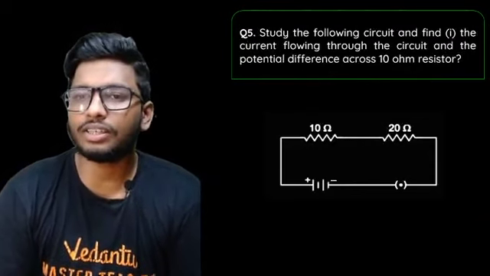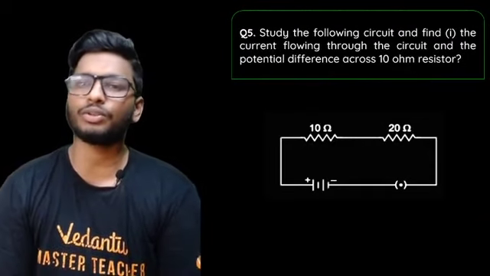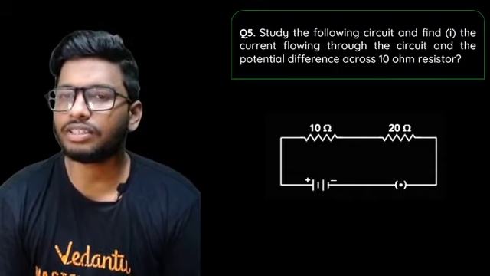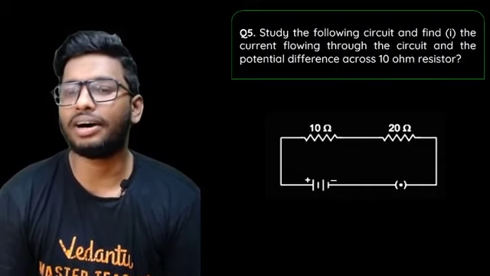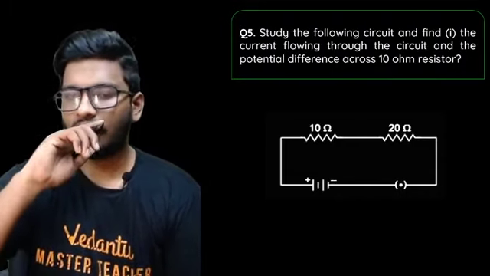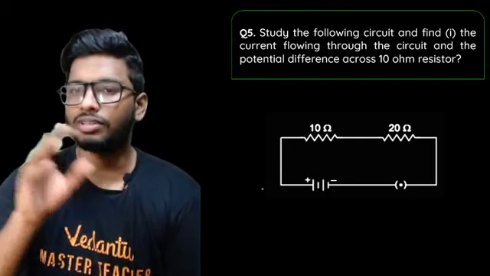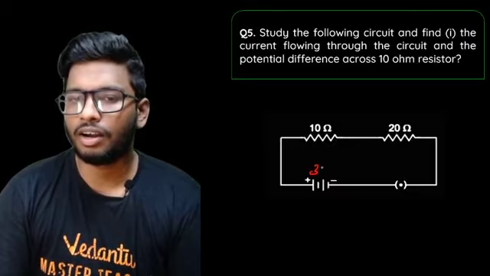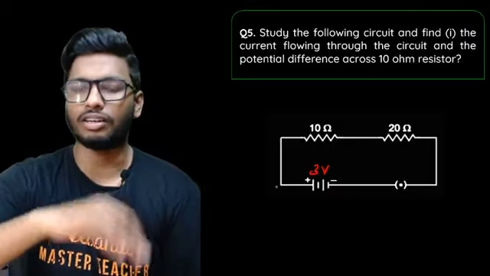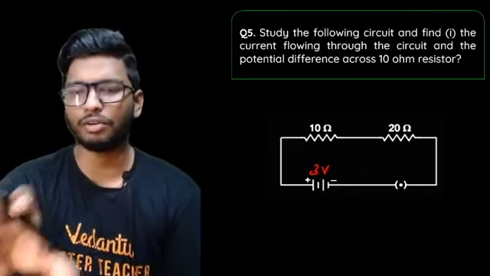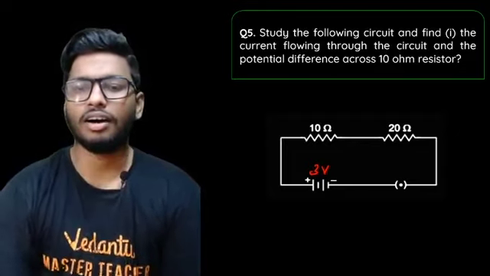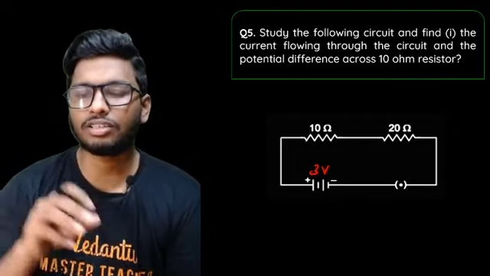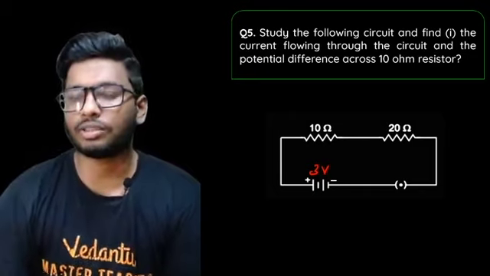So study the following circuit and find the current flowing through the circuit and the potential difference across the 10 ohm resistor. There are two resistors connected one after the other, 10 ohms and 20 ohms, and there's a battery. Let's say the battery is 3 volt. They've not mentioned the value over here, but it's actually given as 3 volt. So the potential difference, or the voltage, is basically 3 volt.